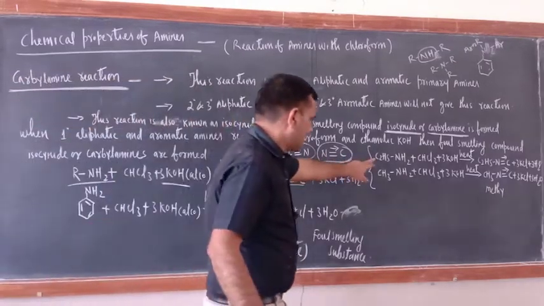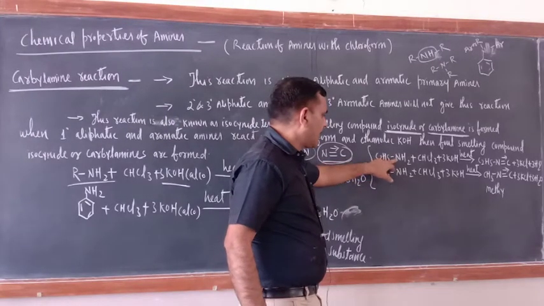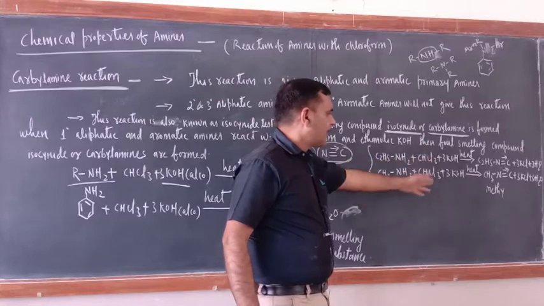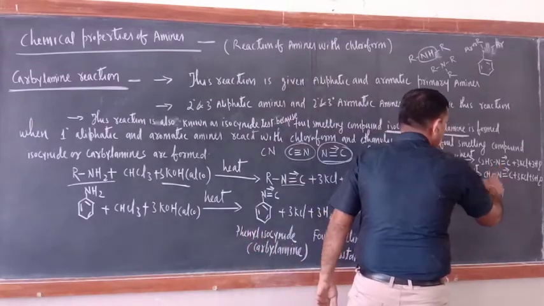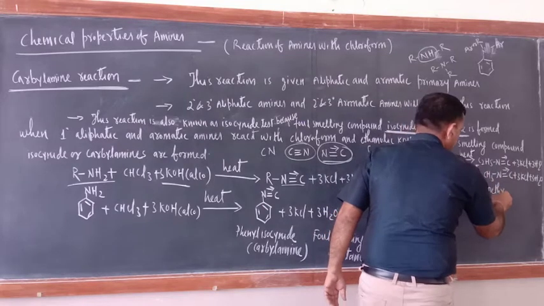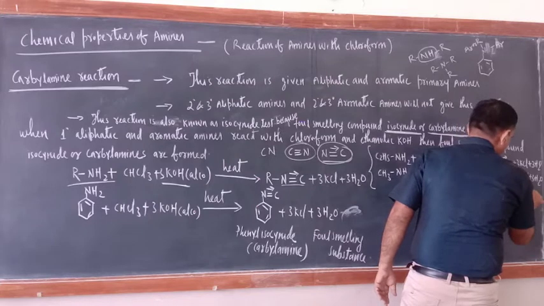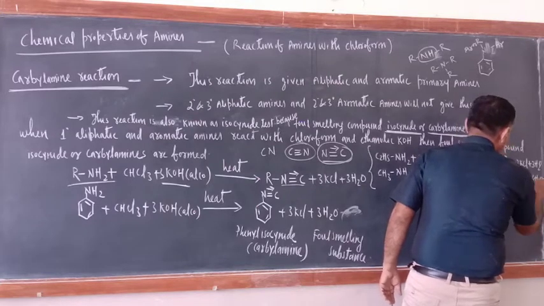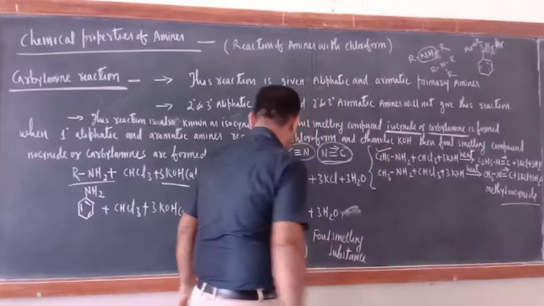Now, individual reaction of 1 degree aliphatic amines. I wrote here ethylamine and methylamine. They react and form ethyl isocyanide and methyl isocyanide, along with chloroform, 3KCl and 3H2O. Especially this reaction is important.